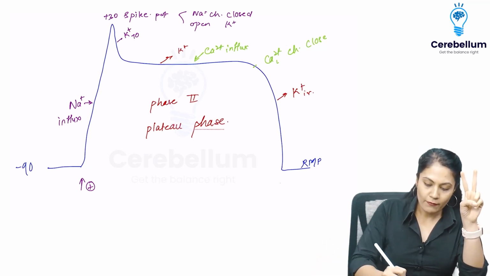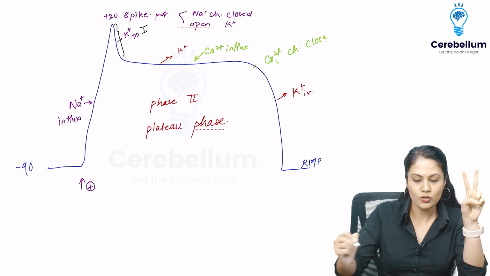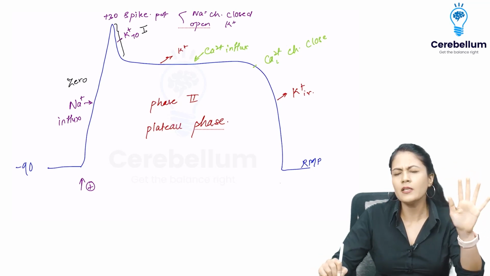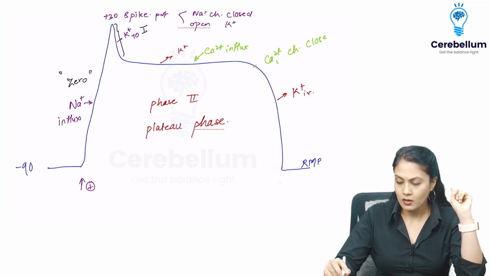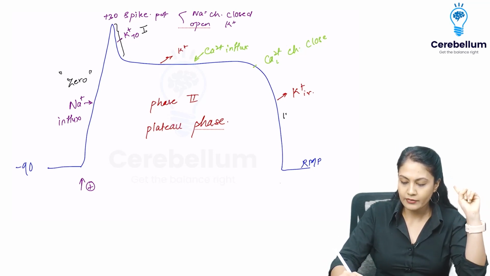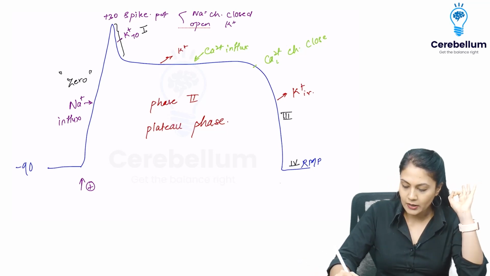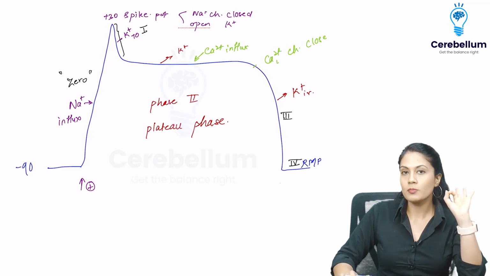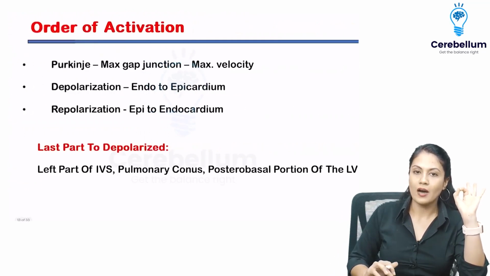Alright. Then before 2, which phase is going to come? So this is the early repolarization. That is, the first repolarization is phase 1, and before that we are going to have phase 0. Please remember depolarization is phase 0. It is not phase 1. Alright. And please remember after plateau only potassium will continue. That is phase 3, and RMP is always phase 4. Don't get confused between phase 0 and phase 4. Phase 0 is depolarization, 4 is RMP.